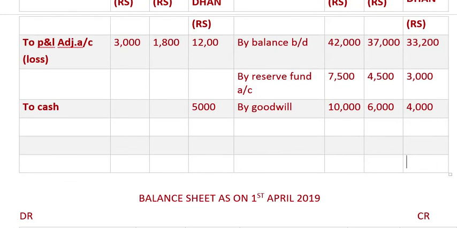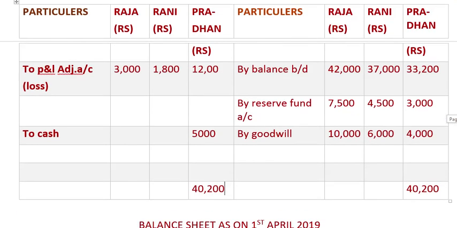This gives 40,200. If you calculate the total, it gives 40,200, and the difference, 40,200 minus 1,200 and 5,000, gives 34,000.